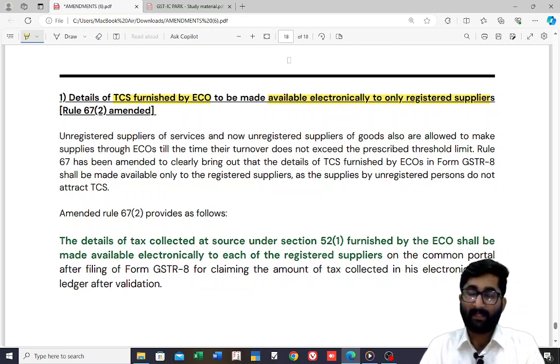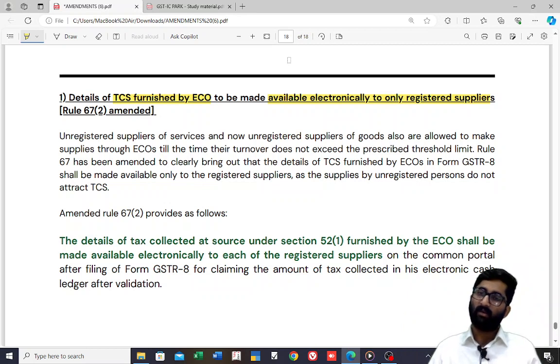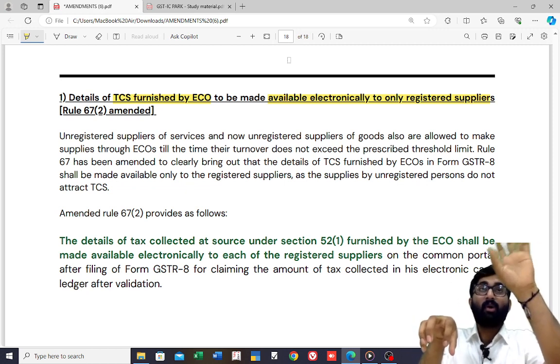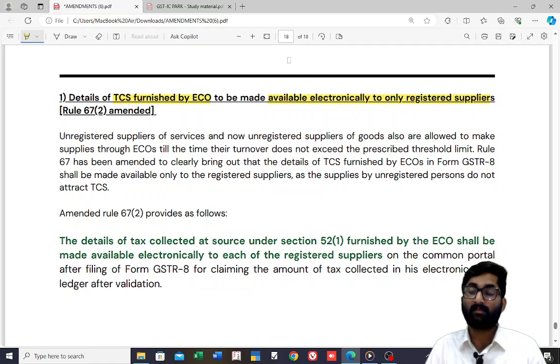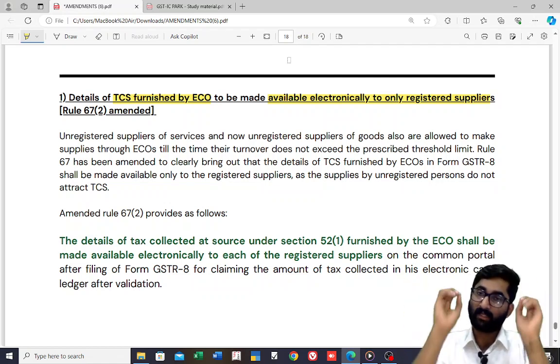So I am supplying goods or services through e-commerce, I am not registered. In the last video, I clarified that if I am not registered and I am supplying through e-commerce, then the e-commerce operator is not required to do TCS to me. Earlier in the TCS chapter, we discussed that TCS was compulsory.